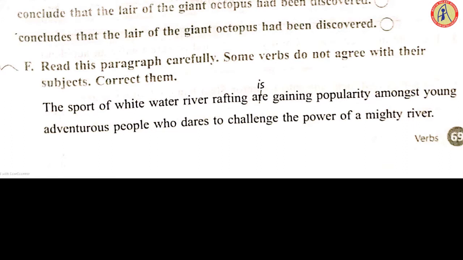The sports of whitewater river rafting are gaining popularity among young adventurous people who dares to challenge the power of a mighty river. So in the first line, are is struck off and changed into is, and in the second line, please underline dares and change it into dare, D-A-R-E.